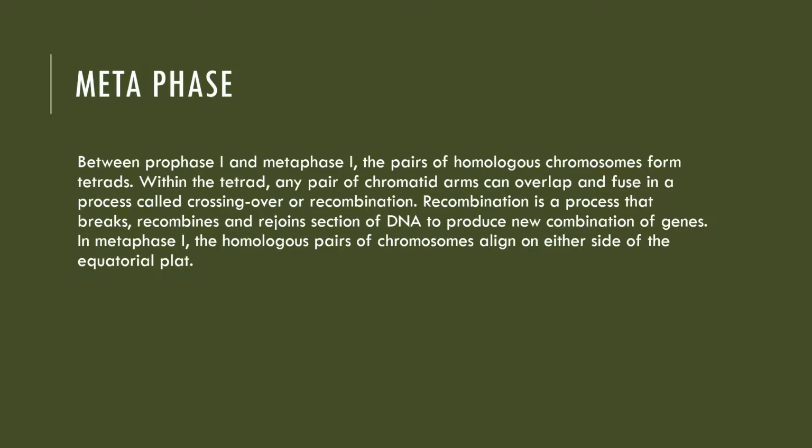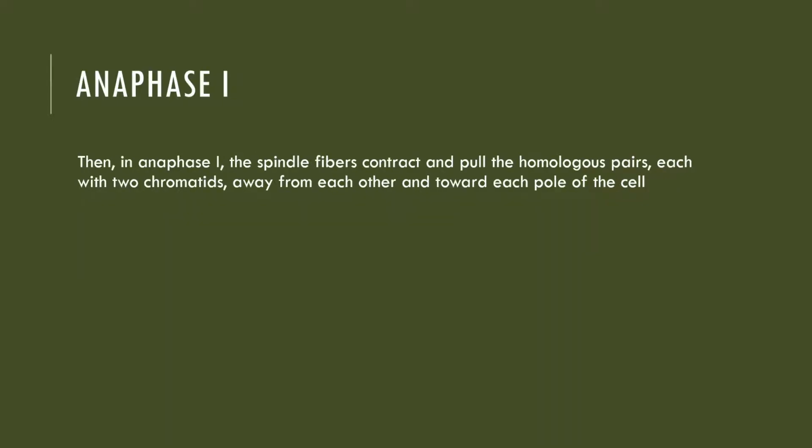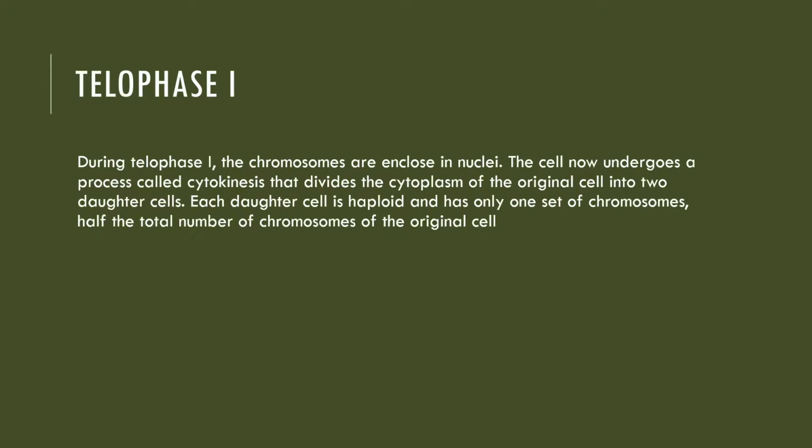In metaphase 1, the homologous pairs of chromosomes align on either side of the equatorial plate. Anaphase 1. In anaphase 1, the spindle fibers contract and pull the homologous pairs, each with two chromatids, away from each other and towards each pole of the cell.